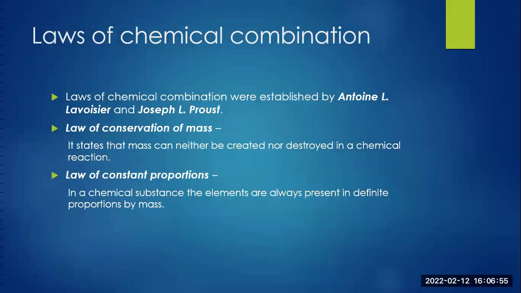Laws of chemical combination. Laws of chemical combination were established by Antoine L. Lavoisier and Joseph L. Proust. Law of conservation of mass states that mass can neither be created nor destroyed in a chemical reaction. Law of constant proportions: in a chemical substance, the elements are always present in definite proportions by mass.